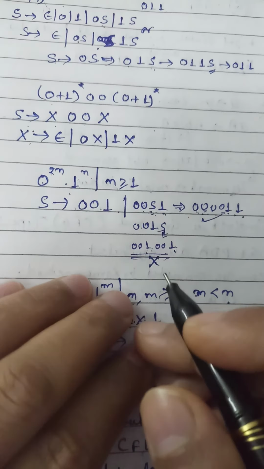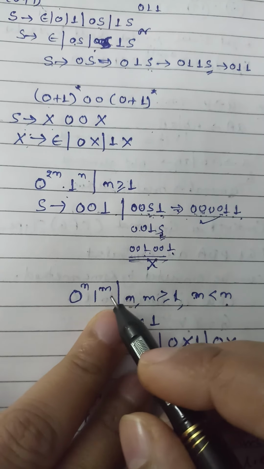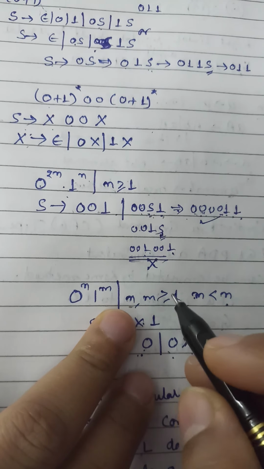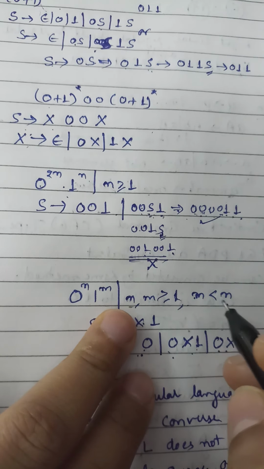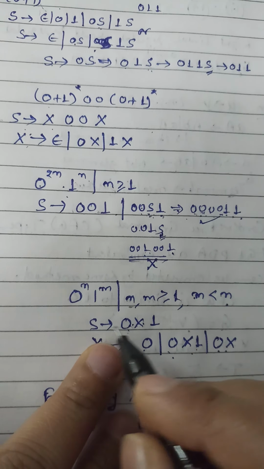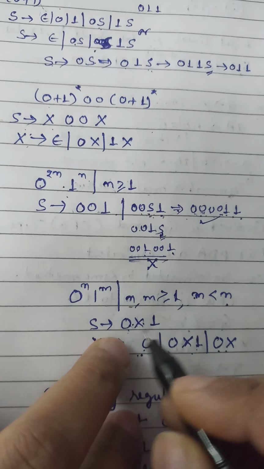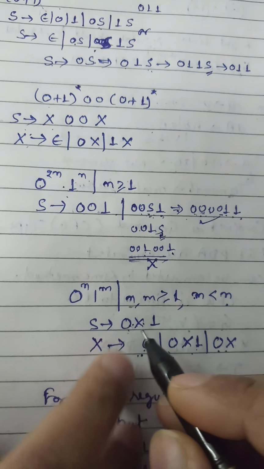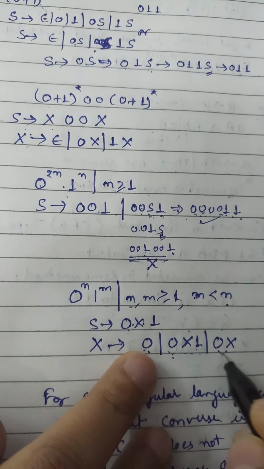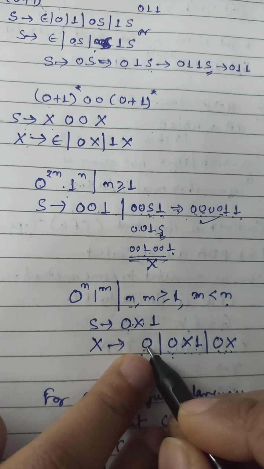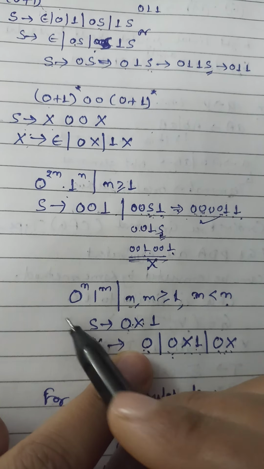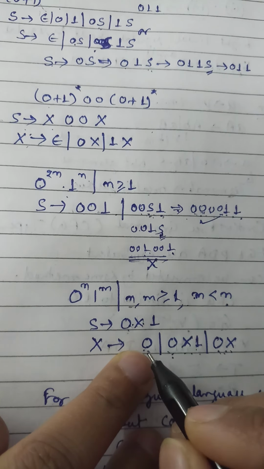Now move to the next. We have 0 to the power n, 1 to the power n, 1 to the power m, where m is always greater than or equal to 1 and m is less than n. So we have S, the start symbol, S tends to 0X1. Why do we write X as a variable? Because we go further. X can be either 0, or 0X1, or 0X. Why can it be 0 here? Because n is greater than m. So 0s can be more than 1s. That's why we write 0 here.